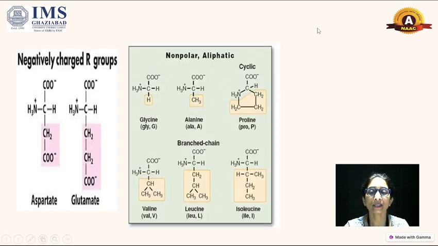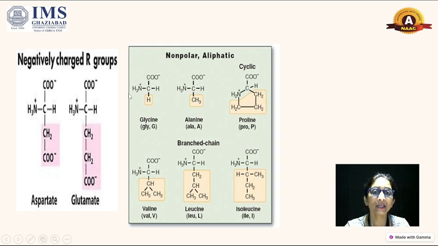Then we come to the negatively charged R groups. Here you can see the example of aspartate, where a carboxylic group is attached in the R group, CH2COOH, an acetic acid group. The carboxylic group has the capability to donate a hydrogen atom, so it is in the category of negatively charged R groups.